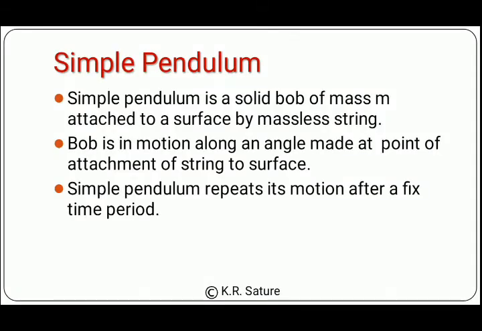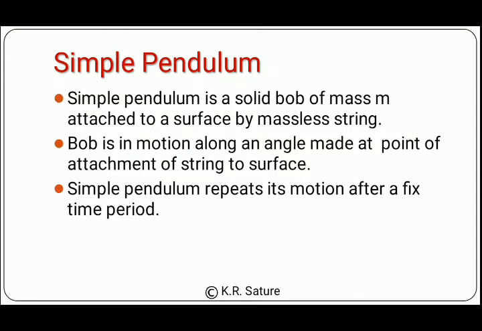Now let's start our second example, that is the simple pendulum. Before starting to solve our system, let's comment on the simple pendulum. What is a simple pendulum? A simple pendulum is a solid bob of mass small m attached to a surface by a massless string, and the bob is in motion, to and fro, along an angle theta, and that angle is made at the surface where the string is attached.